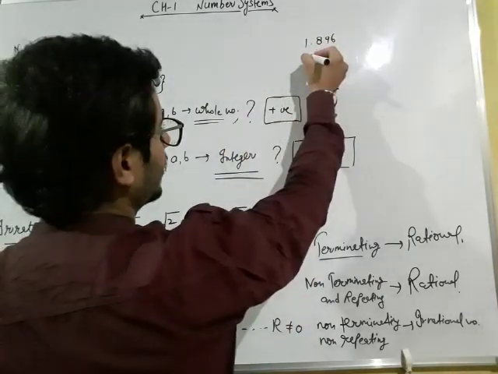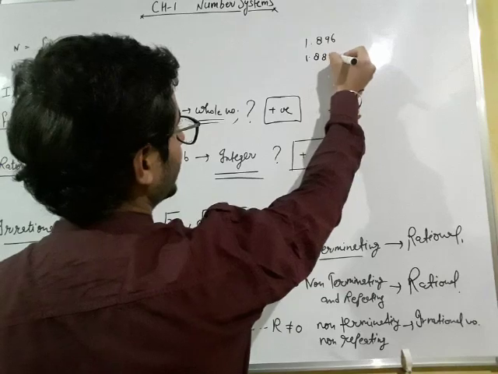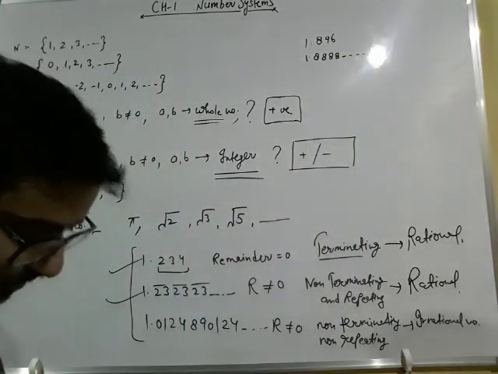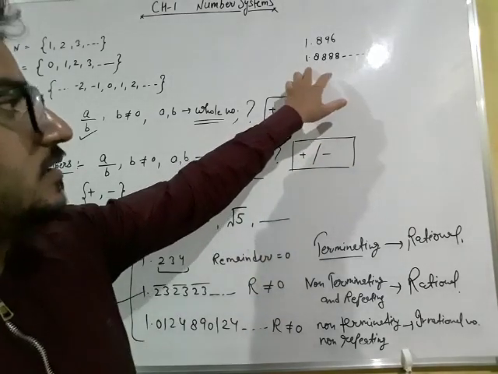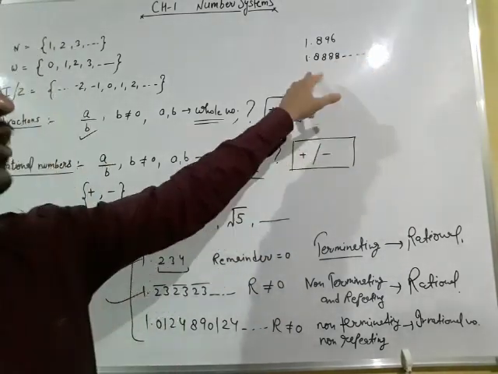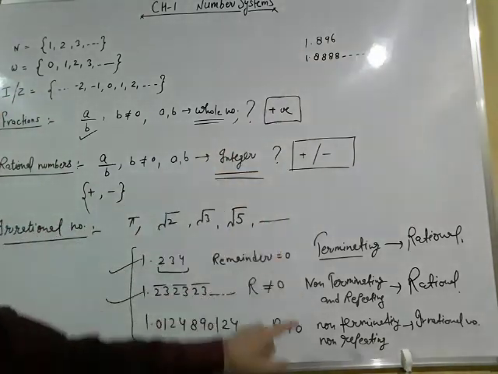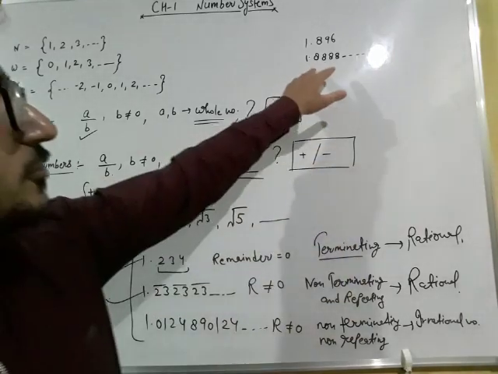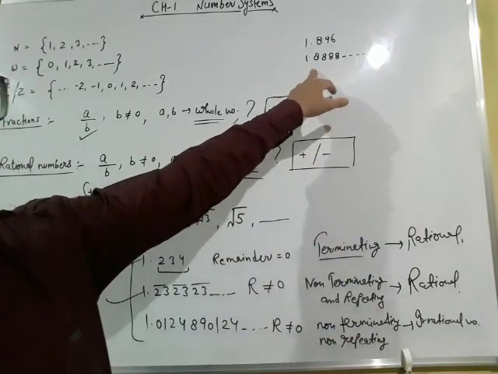Or you can write 1.8888 and so on up to infinity. Here the decimal expansion of 1.8888 and so on is non-terminating and repeating. Therefore it is an example of a rational number.